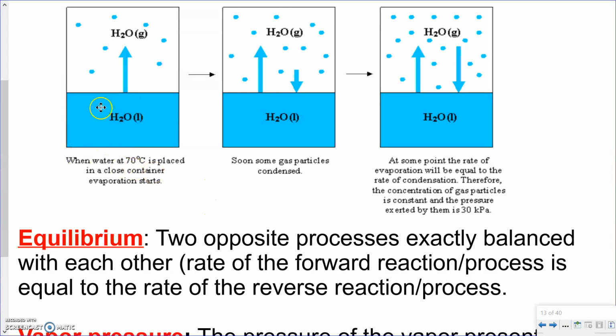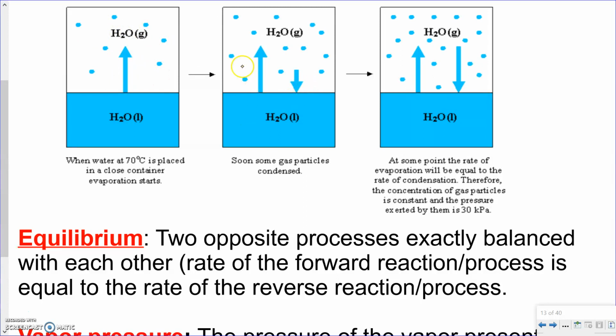So kind of start out here. We put a little bit of water in a closed container, and note this does have to be a closed container. The minute the container is open, you have the ability for the gas to escape, therefore the gas never builds up over the liquid. Okay, so immediately as soon as you put any liquid, technically, but we're just looking at water here, into a closed container, some of the gas begins to form. It begins to vaporize on top of the liquid.